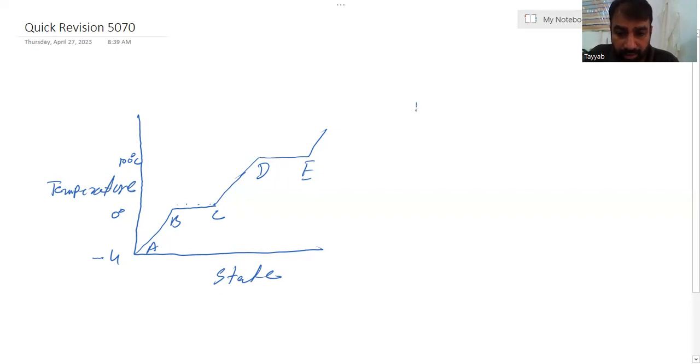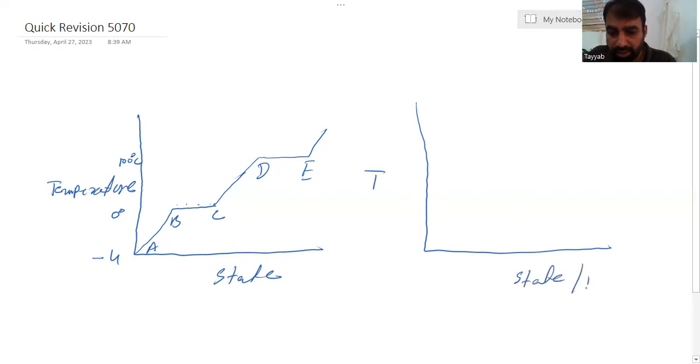Okay, now here we can draw the cooling curve, same for water. Here temperature, state, or even you can say it is the time course.